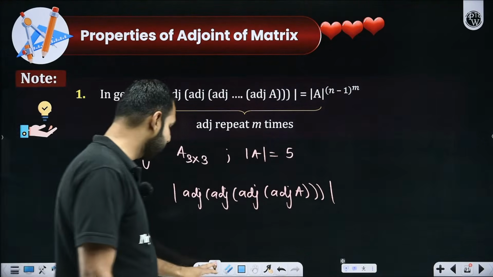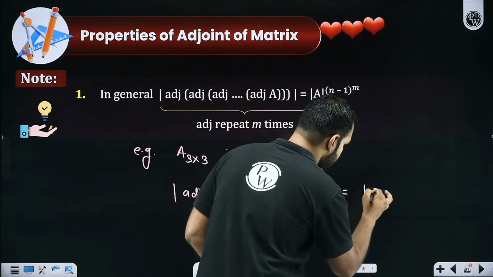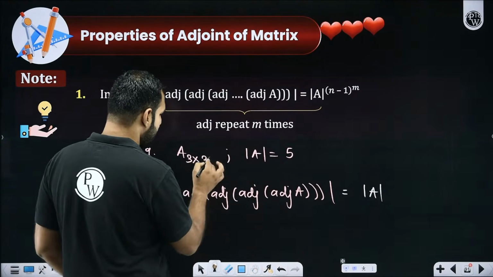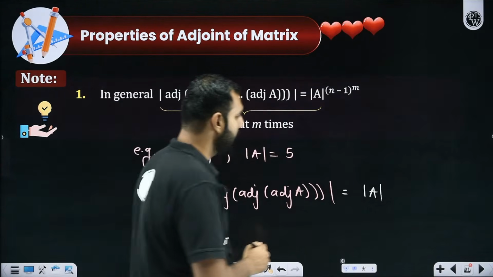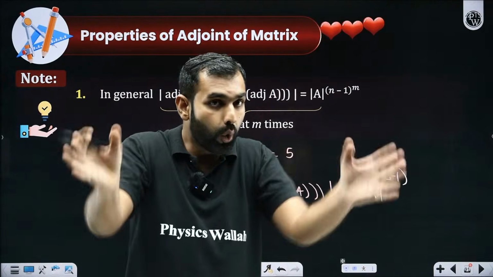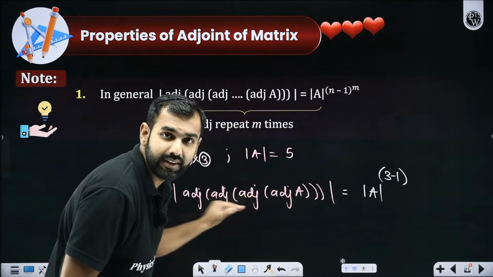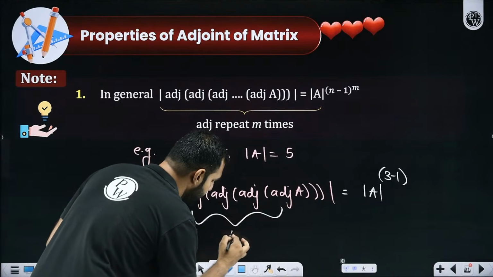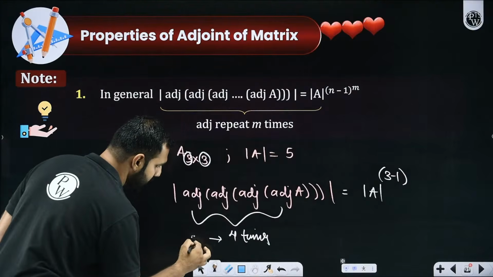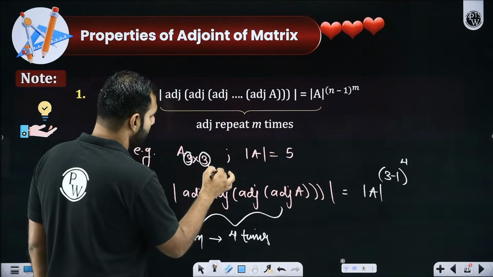So the formula remains really simple. You need to do nothing but just write determinant of A raised to the power n minus 1. So what is n? n is its order. So order is 3. So write n minus 1, so 3 minus 1. And then raise this power, not the whole, just raise this power 3 minus 1 to the number of times adjoint is appearing. The number of times adjoint is appearing is 4 times. I hope you can see, adjoint is appearing 4 times. So as per this formula, this m is 4 here. So 3 minus 1 to the power 4, because this 3 over here is your n.